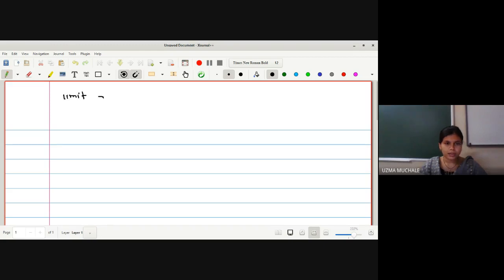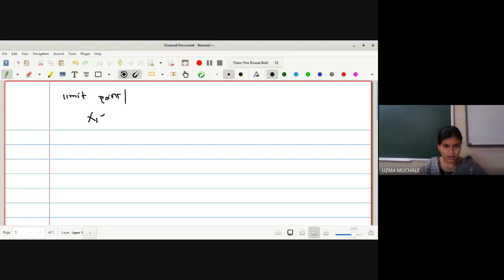There are so many names given for a limit point. It is accumulation point, condensation point, or we can say it is a limit point, cluster point. So these are the different names given for the limit point.